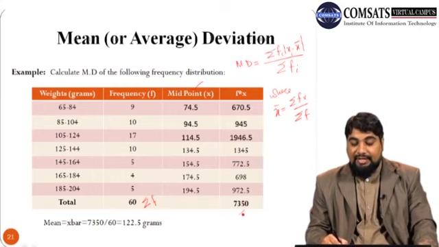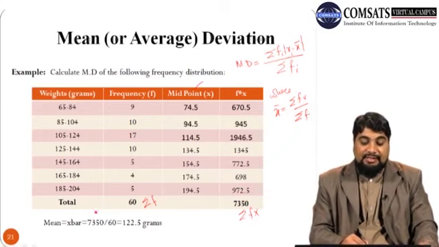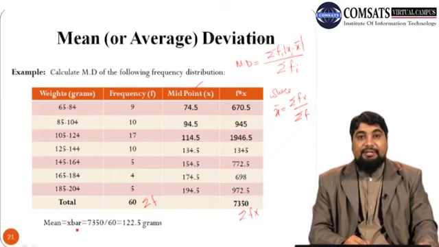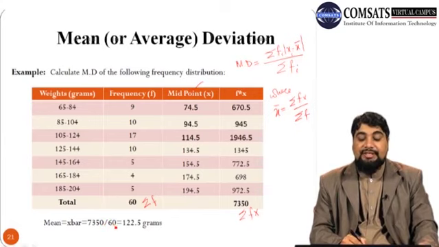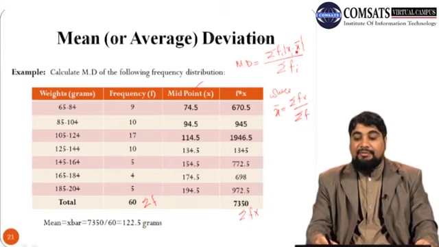And in the end we have summation Fx. So once we have this, we can calculate the mean, which is x bar. It is summation Fx, which is 7350, divided by summation F, which is 60. So we get 122.5 grams, which is the arithmetic mean in case of grouped data. So now we have this x bar in hand.